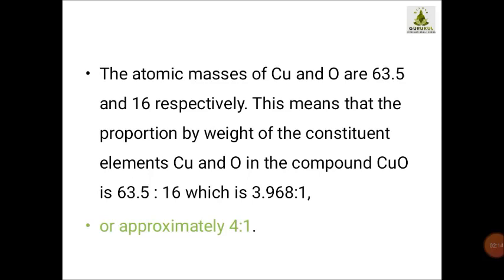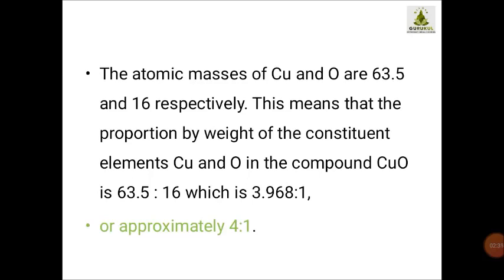Okay, a certain proportion is there. So in one compound of CuO, copper will be how much? 63.5 times. And oxygen will be how much?